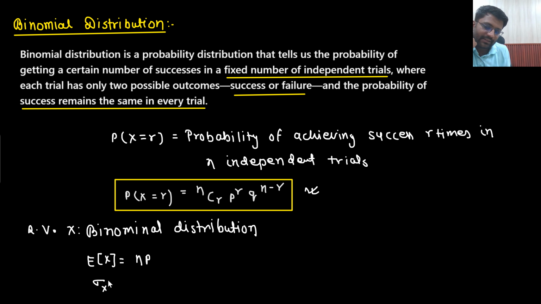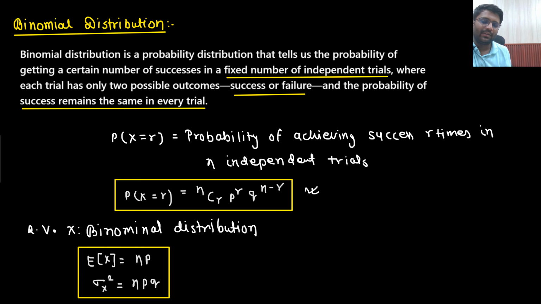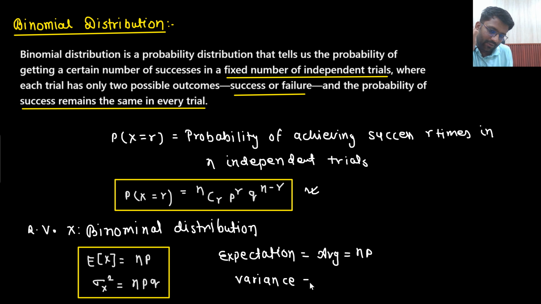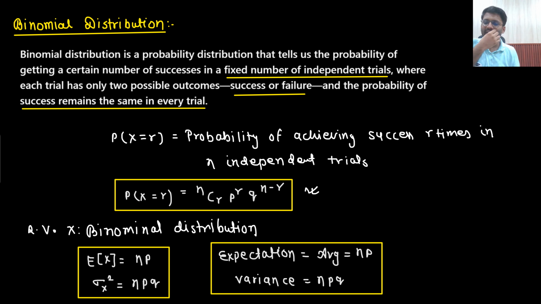And what will be the variance? Sir, this derivation I am not giving you, but the variance will come out to be n into p into q. You can take another example and find it out. So the expectation, or you can call it the average, is n into p, and the variance is n into p into q. On this scenario, the question would be asked that random variable x is following the binomial distribution, the average is given by something, the variance is given by something, then find out the values of n, p, q.